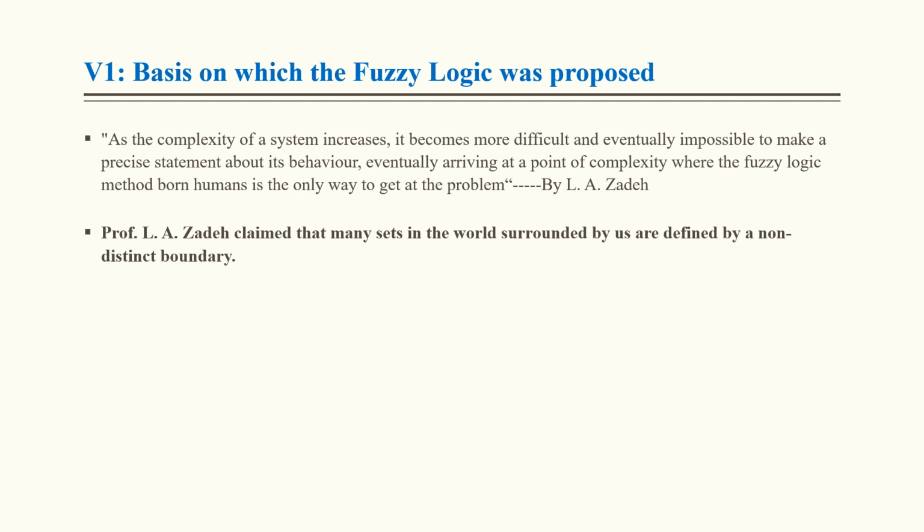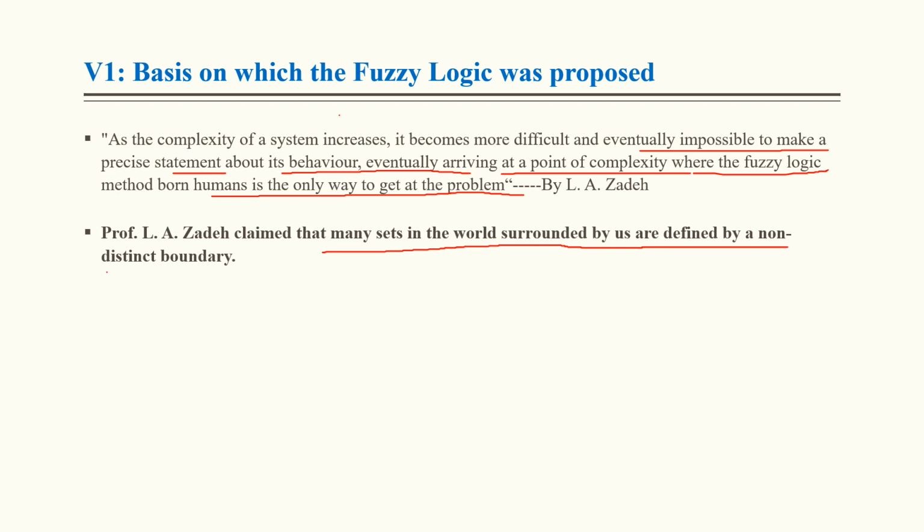As the complexity of a system increases, it becomes more difficult and eventually impossible to make a precise statement. Definitely, if the complexity of a system is very high, then it is impossible to make a precise statement about its behavior, eventually arriving at a point of complexity where the fuzzy logic method is the only way to solve the problem. This is the statement given by Professor Zadeh. He claimed that many sets in the world surrounding us are defined by a non-distinct boundary. There is no precision, or we can say uncertainty.